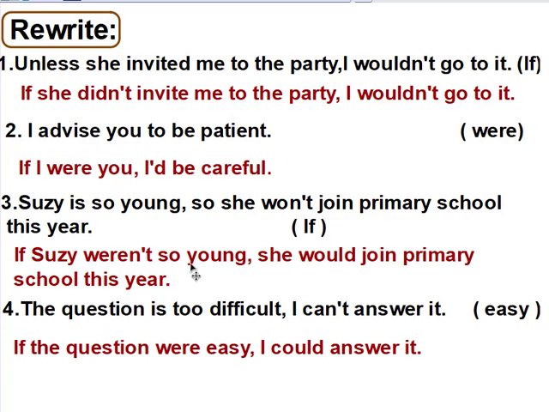If the question were easy, I could answer it. As we said before, the main subject, if it was singular or plural, we can use the word were instead of was to express the impossibility of the second conditional of if.